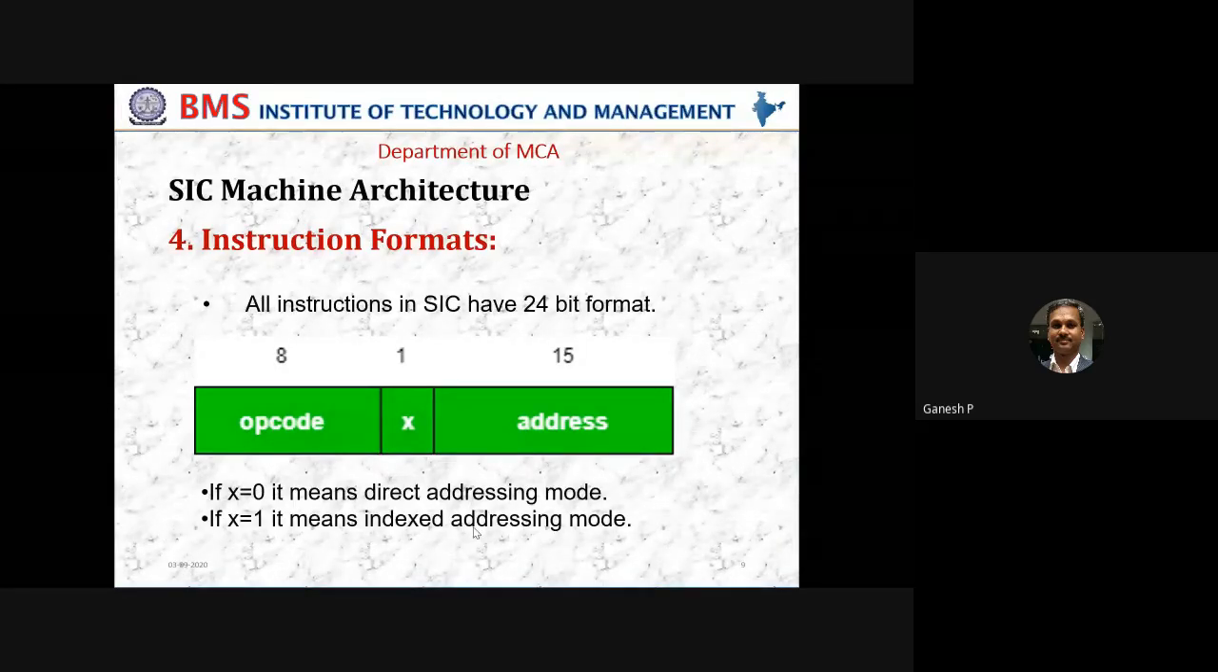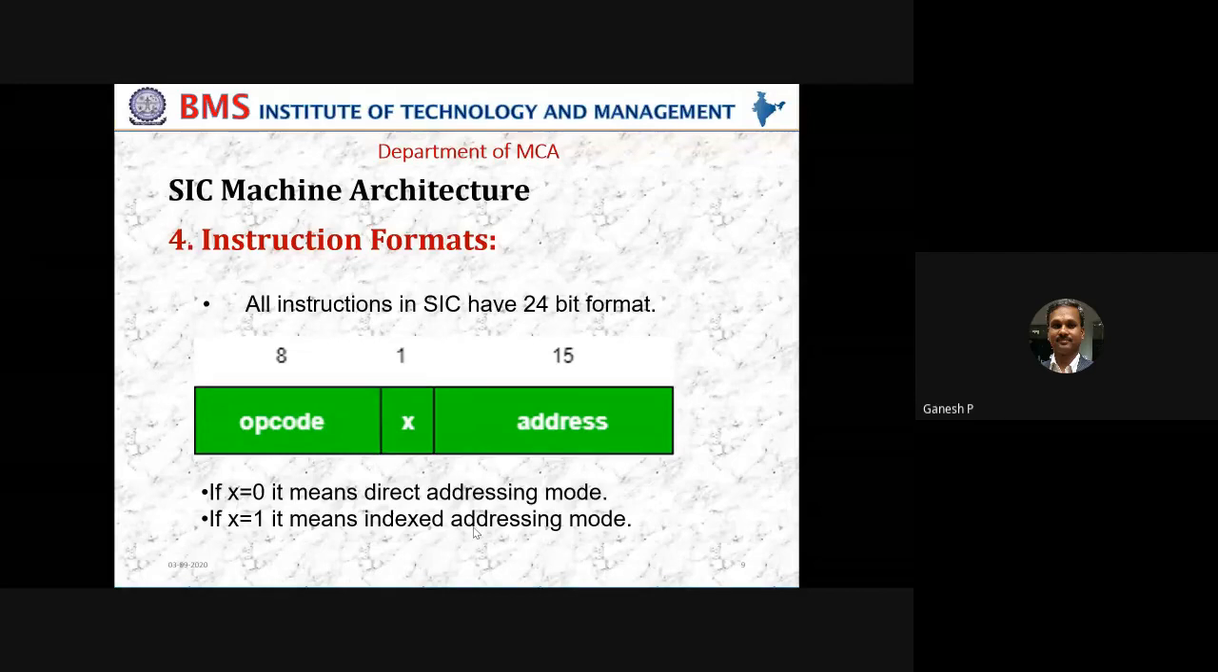But at this point of time, the instruction format of SIC is going to have a single instruction format, which is 3 bytes or 1 word or 24 bits, wherein 8 bits are reserved for opcode, 1 bit is reserved for the type of addressing, and the remaining 15 bits are reserved for the address. Totally, a 24-bit instruction format is available.